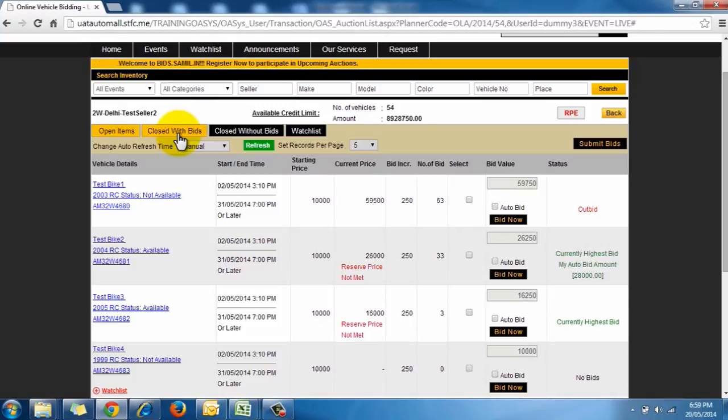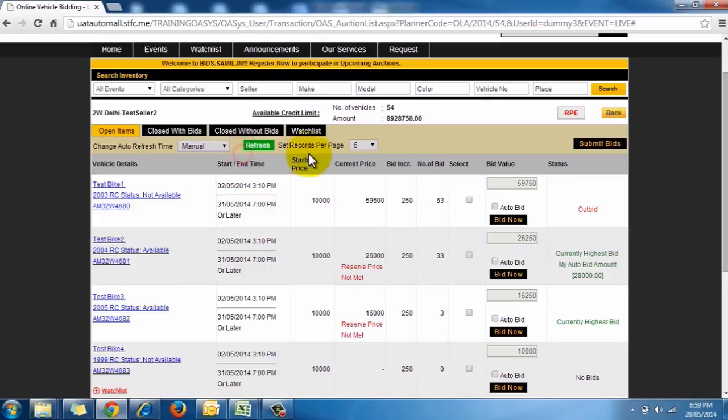The vehicles which have not received any bid move to the Closed without Bids section after their closing time. For refreshing the page, we have both auto and manual refresh option. For manual refresh, simply click on refresh button every time you want to refresh, or for auto refresh, just select the time interval from the change auto refresh time tab.